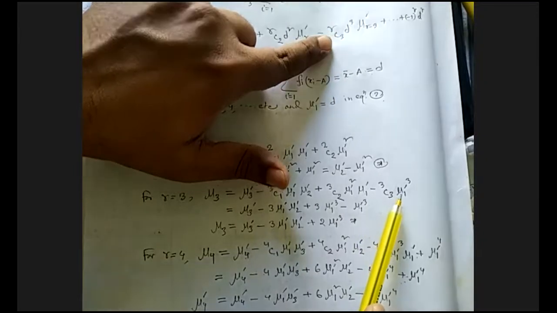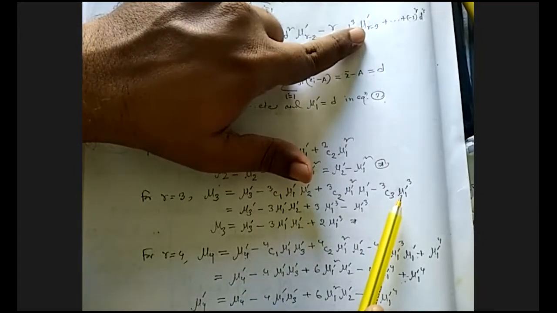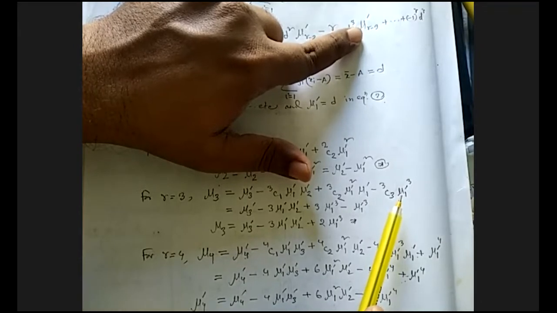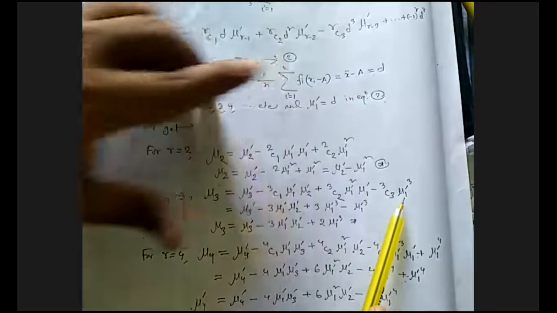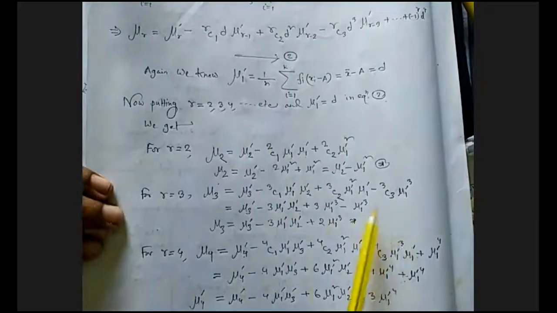D means mu1 dash whole cube. But for r equals 3, this will become mu0 dash, that means the zeroth raw moment. By the definition it will become 1, and the others are removed for r equals 3.